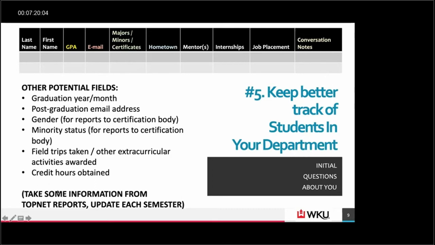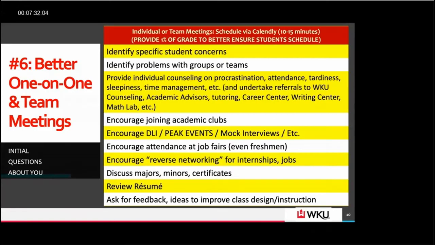Now, some of this information in our spreadsheet, we actually take from TopNet reports. We order those up and then update our spreadsheet every semester. But other information can come right from the student questionnaires. Probably the biggest thing is once you've got all this information about the students, and I'll go through the information that we gather shortly, you can identify specific student concerns that way. You can schedule meetings with the students.